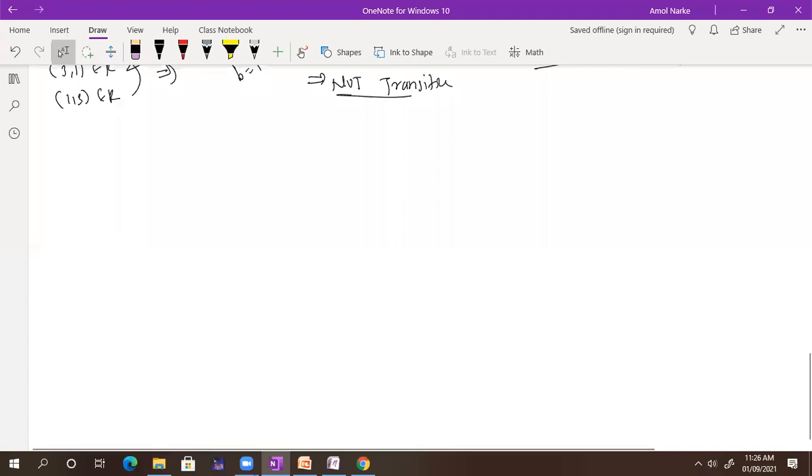We have one example. I saw the example here in the exercise. Congruent modulo n. Anyone heard that word before?